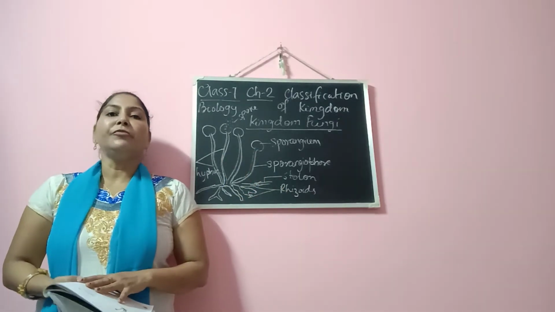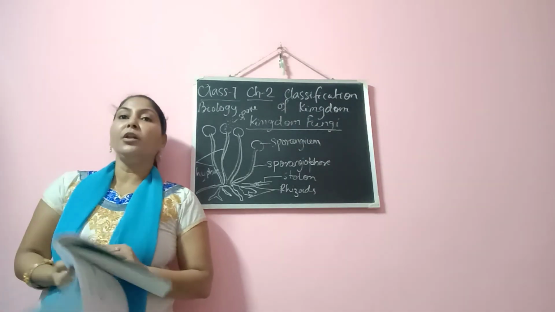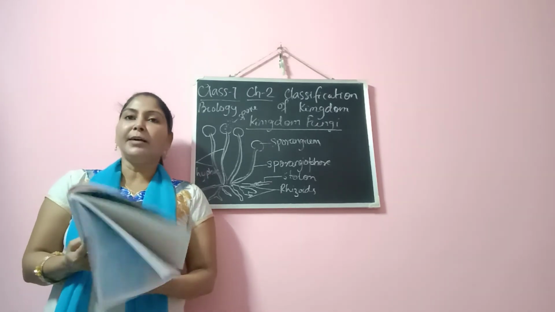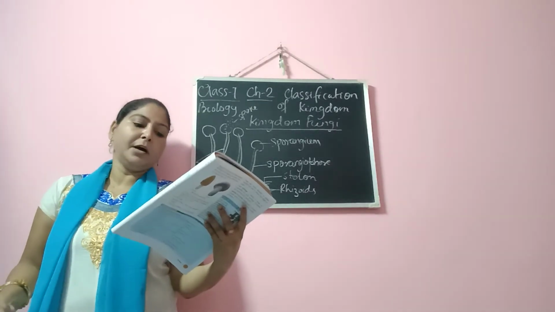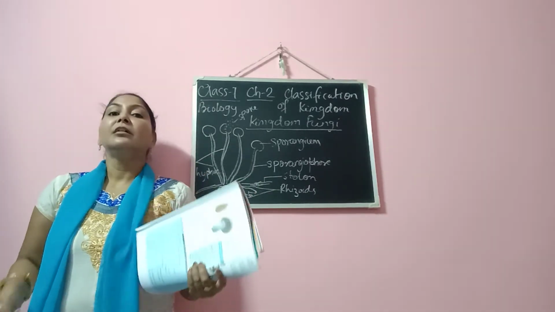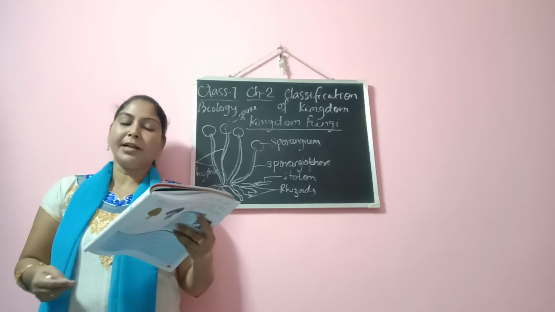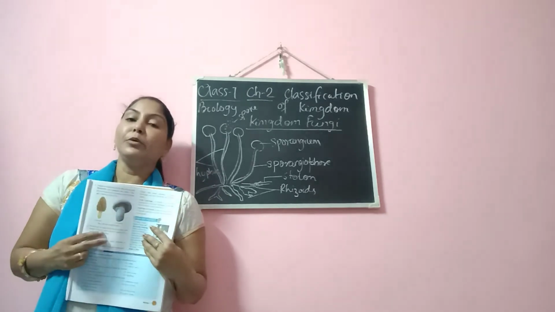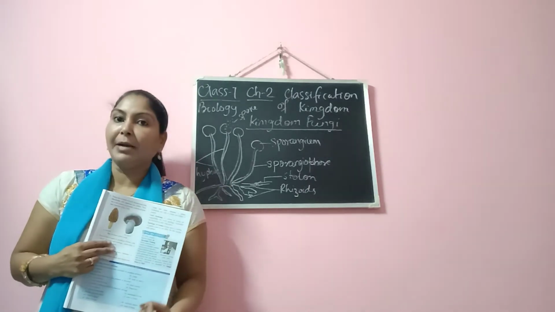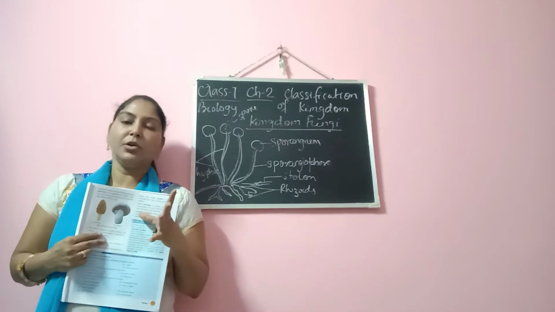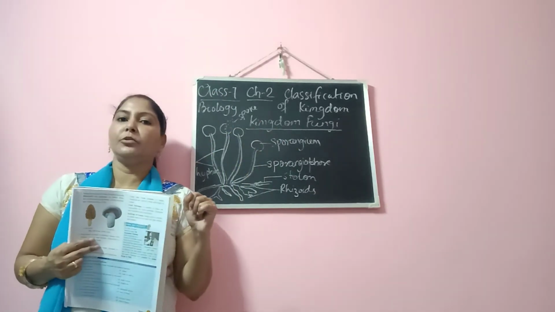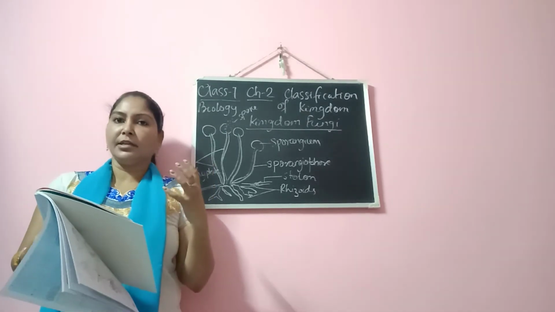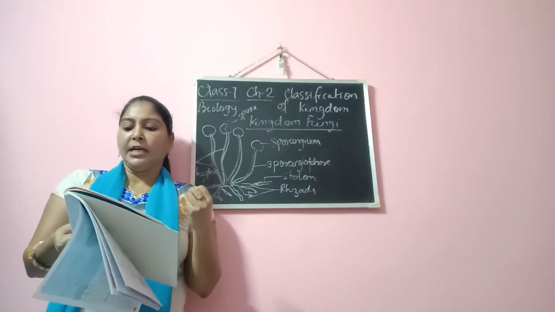Now we move to the next topic, that is the useful fungi. There are certain useful fungi and certain harmful fungi. In the book you can see six usefulnesses of fungi are given. What are they? There are certain fungi which act as decomposers. Decomposers feed on dead decaying matter, which cleans the environment, so they are responsible for cleaning the environment. At the same time, they also make certain food items, that is, they make yeast.